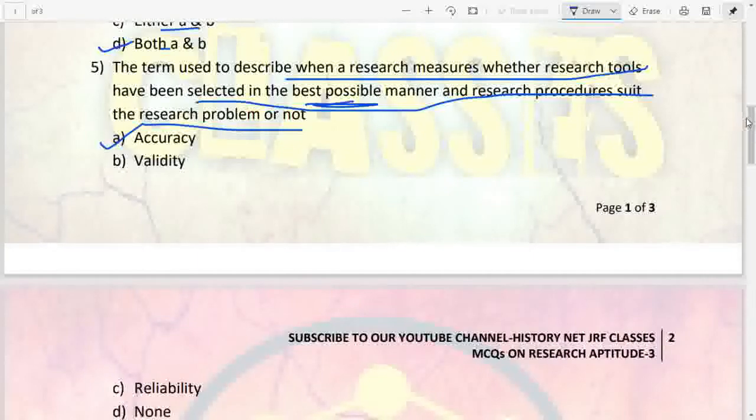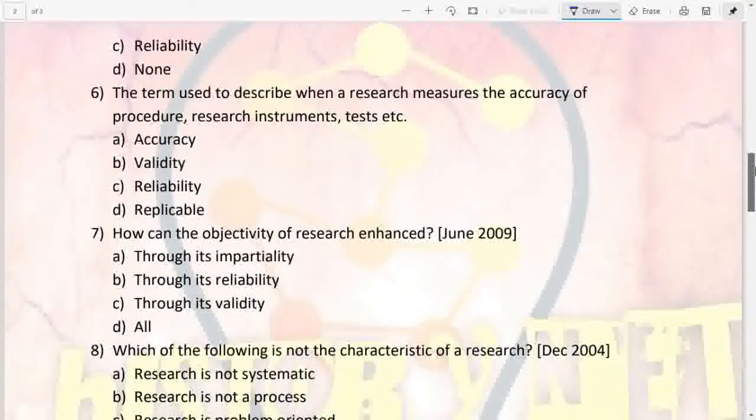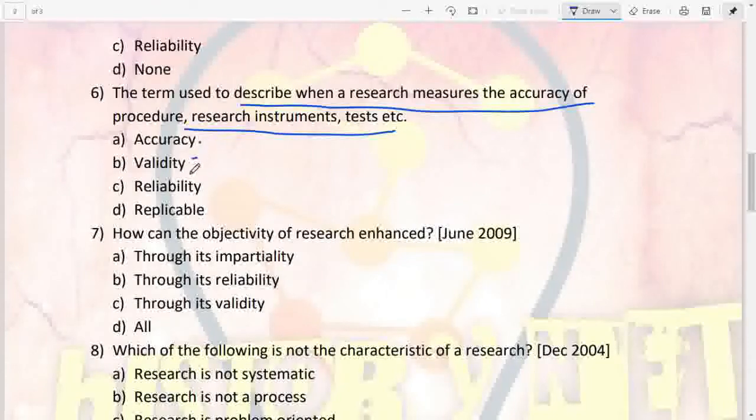Okay. Next we have, the term used to describe when a research measures the accuracy of procedure, research instrument, test, etc. What is that? Accuracy, validity, reliability, replicable. So the answer is going to be validity. Under validity we measure this accuracy of procedure, like how accurate the procedure is, or the research instrument is, or the test is. So accuracy and validity, these are two different things. Understand the concept very well.